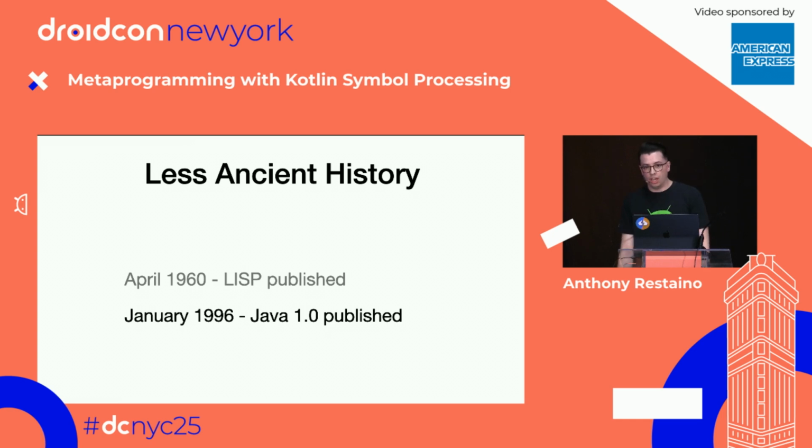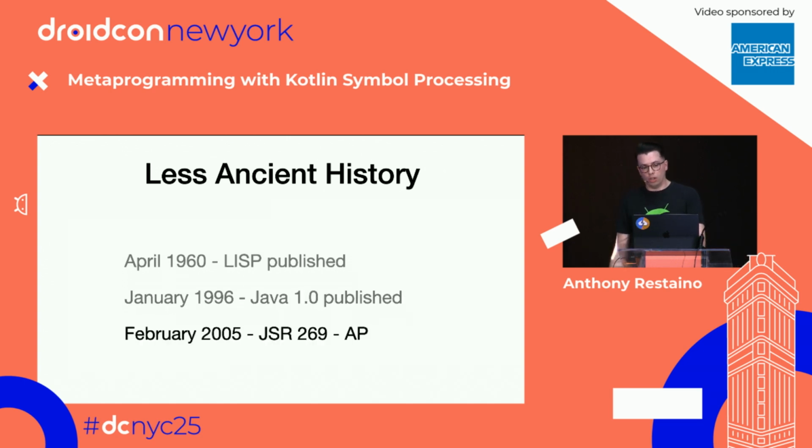January of 1996, we're going to fast forward to some less ancient history. Java 1.0 was published. And this is important because Java 1.0 had metaprogramming capabilities in the form of reflection. It did not have code generation. And actually, Java 1.0 only had the ability for a program to read its current state. It was able to read class names. It was able to read information about properties. And it was actually not able to change itself. But Java 1.1 quickly came after and introduced the ability to do that.